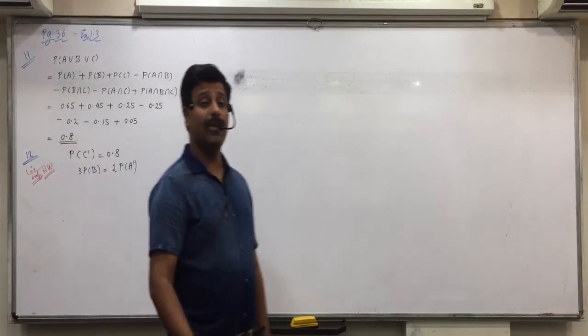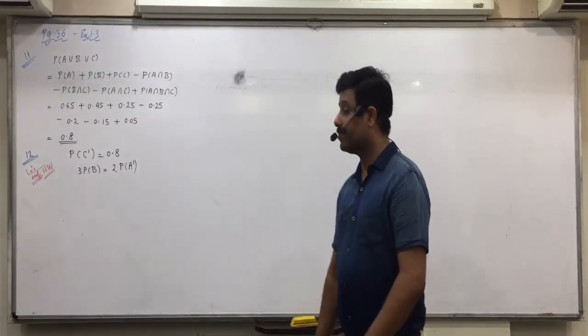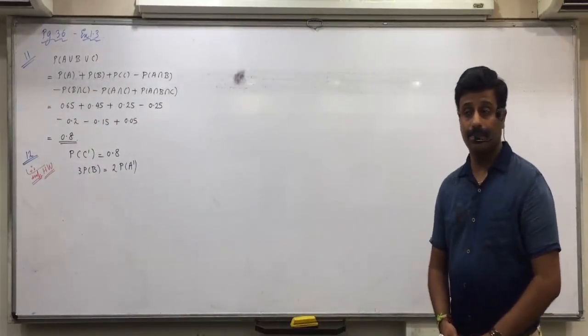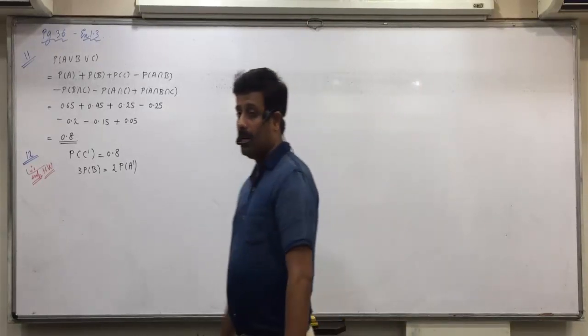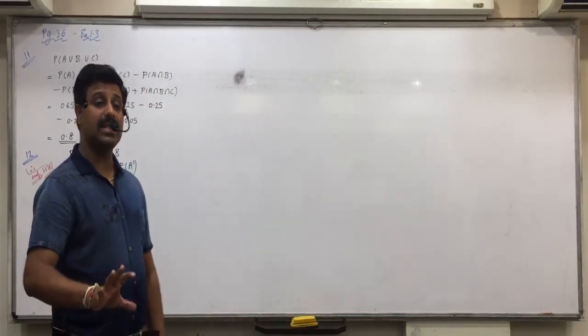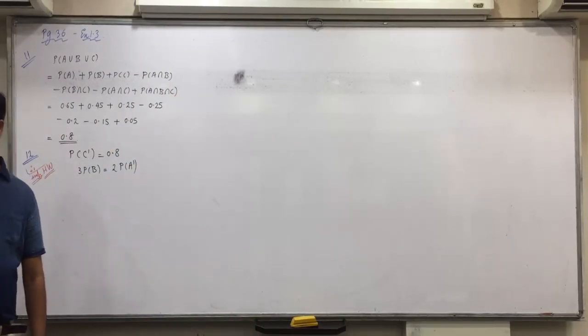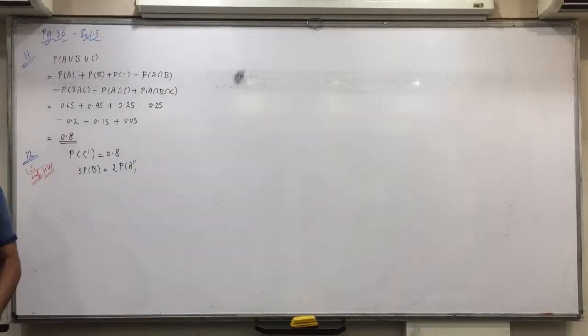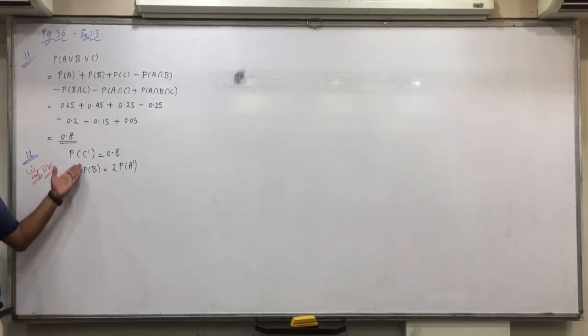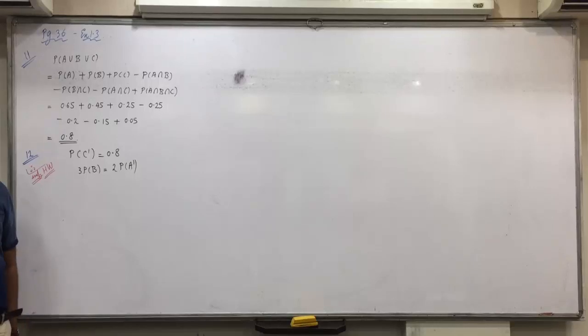Now raise your hand, how will you do this? One thing is clear, we will use the concept of P(A) plus P(B) plus P(C) equals 1. C is already given, P(C complement) is given, so you can find P(C) from that. You are asked to find P(A) and P(B). How would you do that?